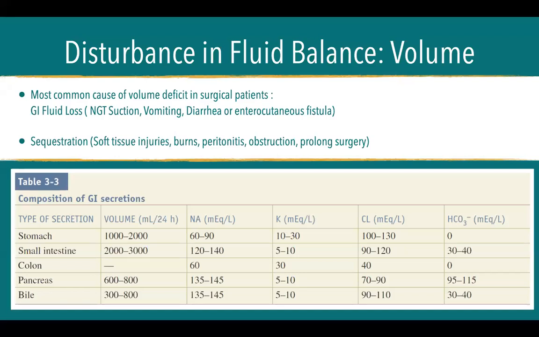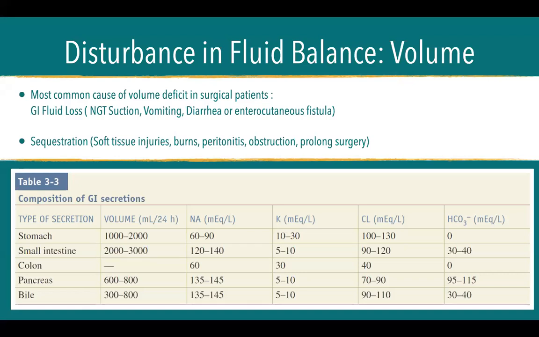And then, as you can see in the table below, if you suction all of that, you would have a deficit of 1,000 to 2,000 ml per 24 hours. Okay? So GI fluid losses and also sequestration.